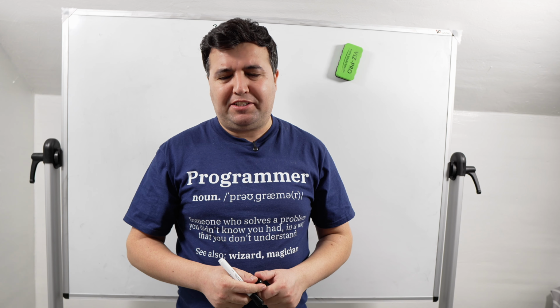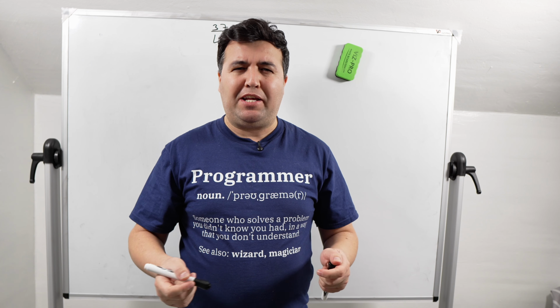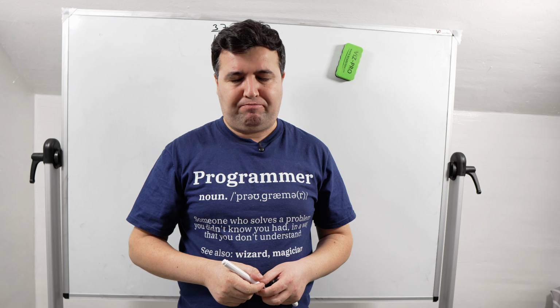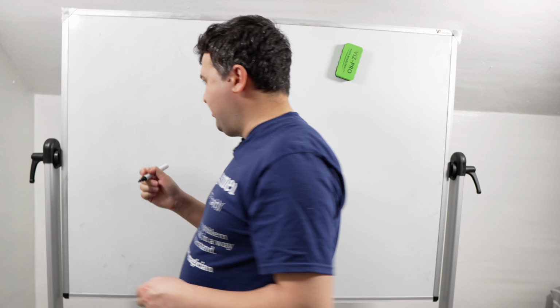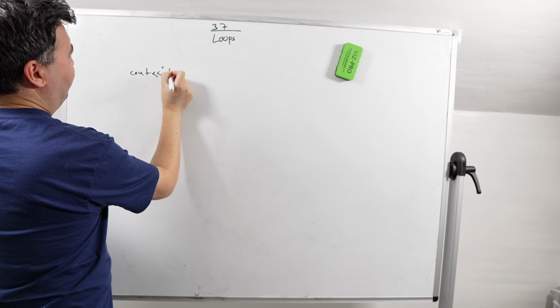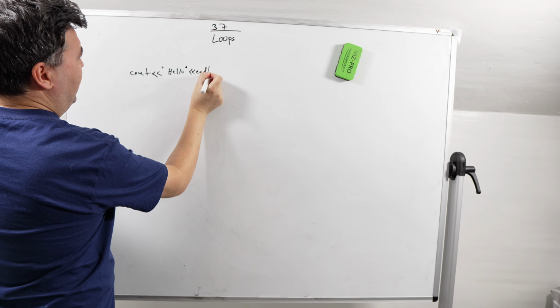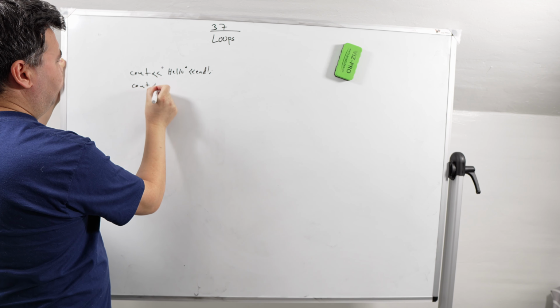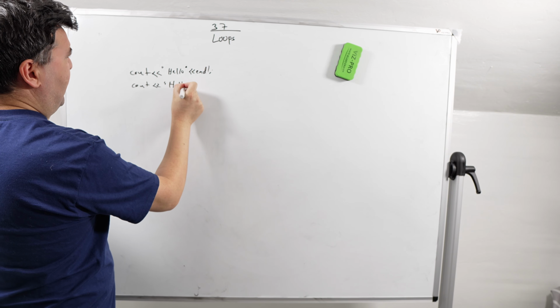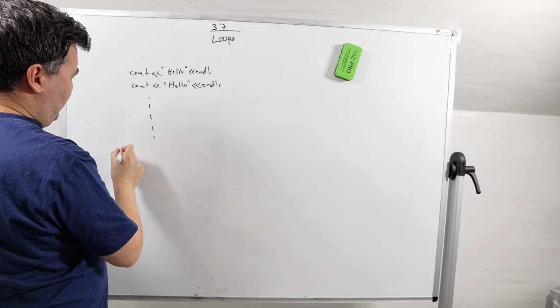For example, someone asks you to write a program which prints hello world 10 times. You start the program and write cout hello, then endline, then cout hello, endline, and you continue till 10 times.